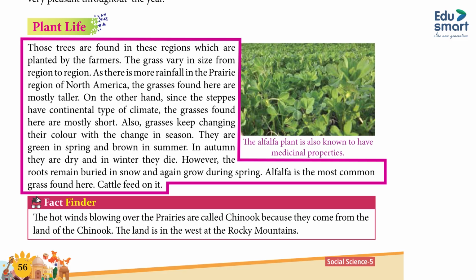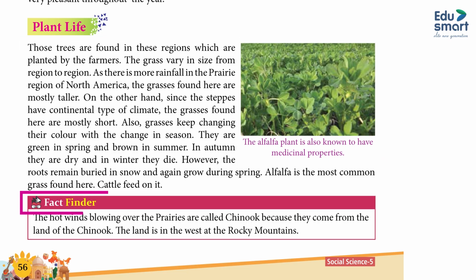Also, grasses keep changing their color with the change in season. They are green in spring and brown in summer. In autumn they are dry and in winter they die. However, the roots remain buried in snow and again grow during spring. Alfalfa is the most common grass found here. Cattle feed on it.